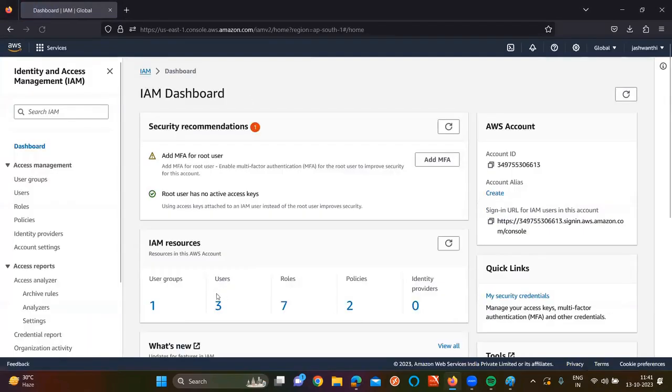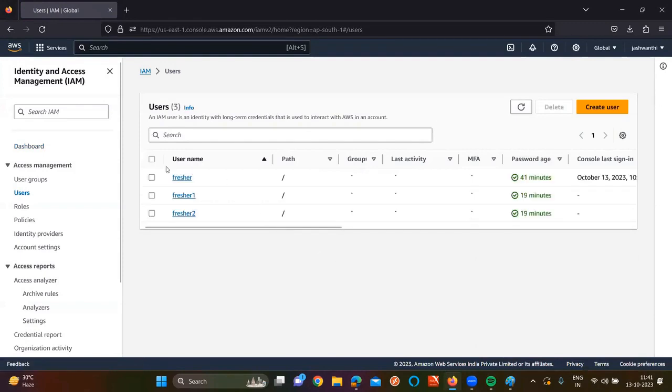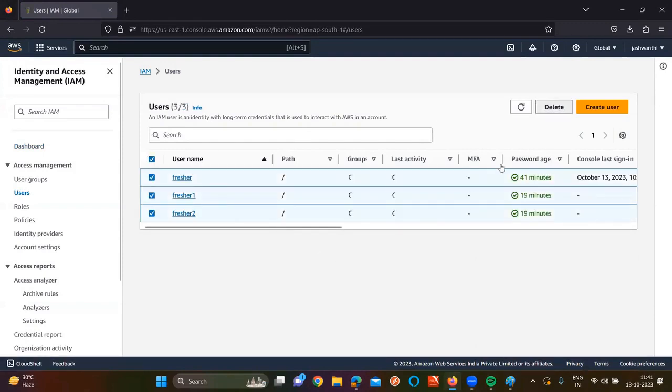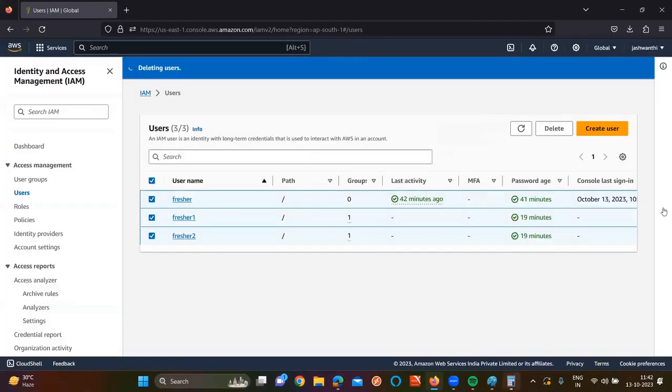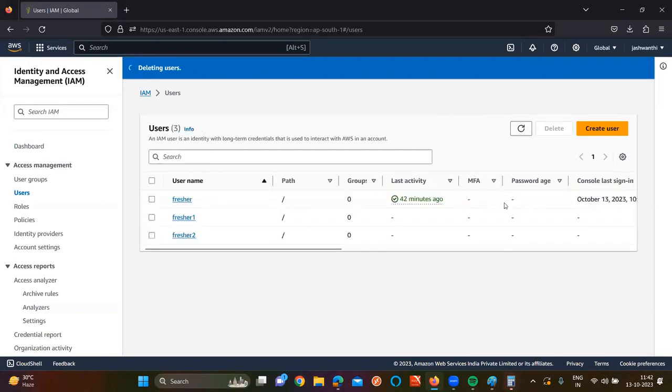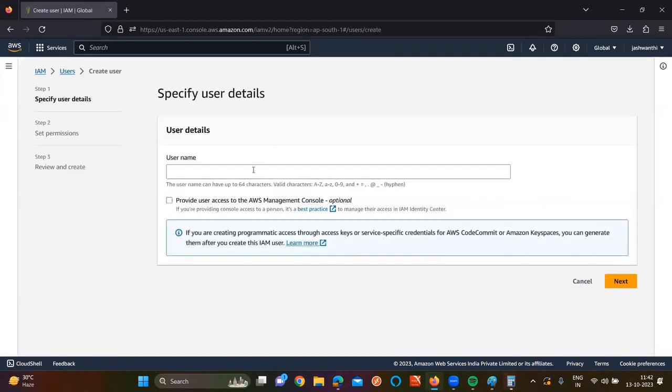Or let's create only one developing user, fine. So users, I'm gonna remove all the existing users. I don't want to make any new user here. Delete. I'm creating which user now? Dev user.